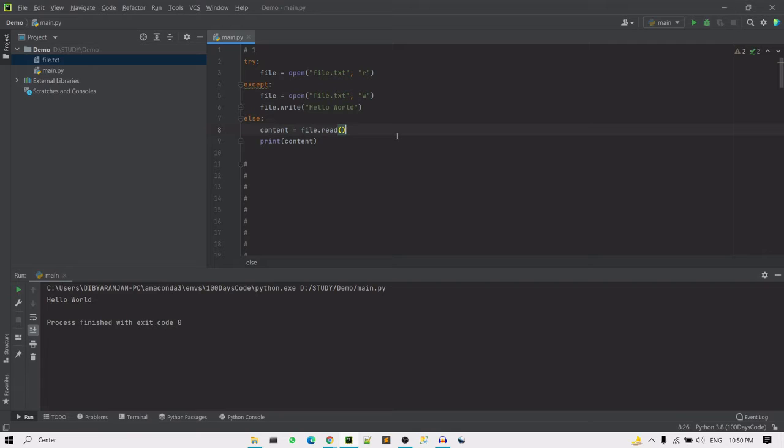So this is a very simple example, and one thing you must note here is I did not mention any type of error here, right? So what kind of error am I trying to catch in this except block? You must avoid this kind of except clause, right? It is too broad, handling all the exceptions. In case there is multiple code inside your try block, you will not be able to understand what is causing this error, right?